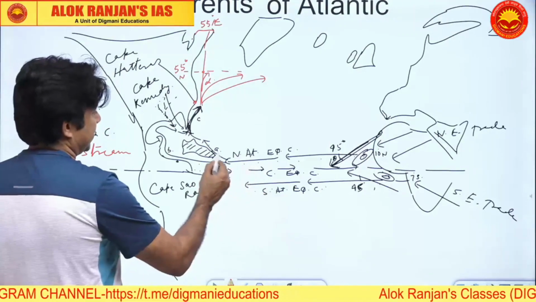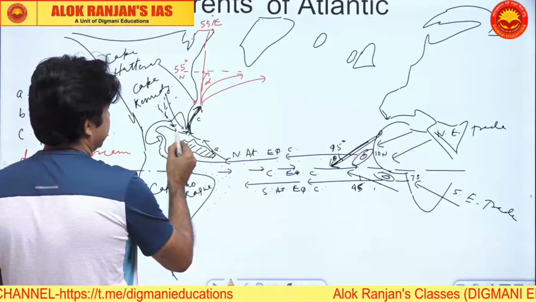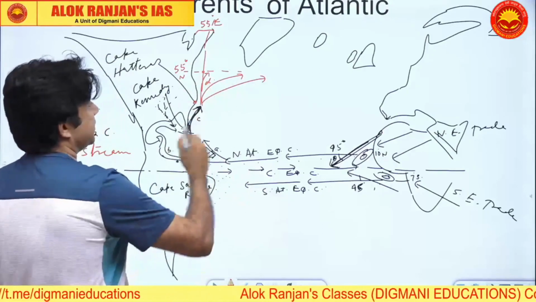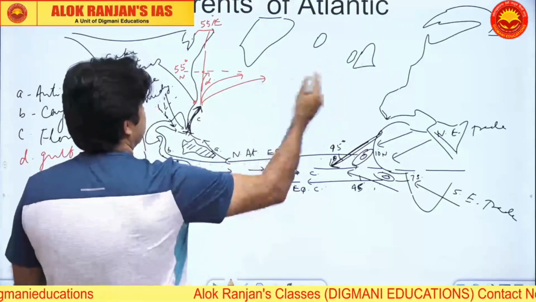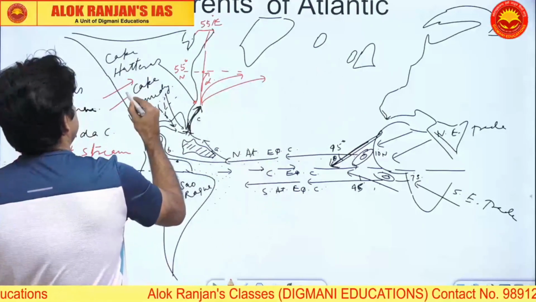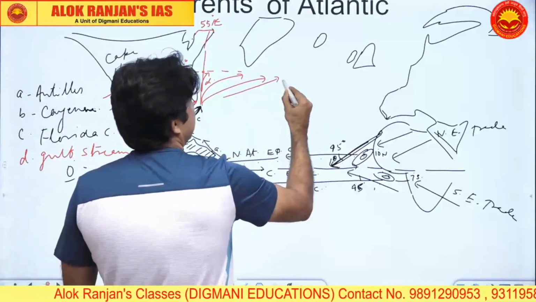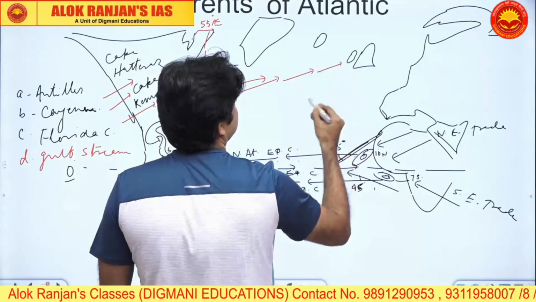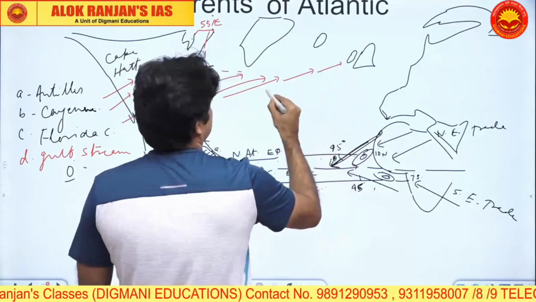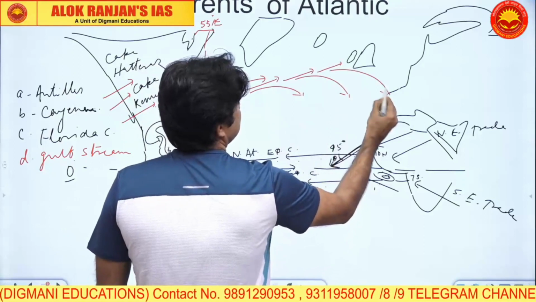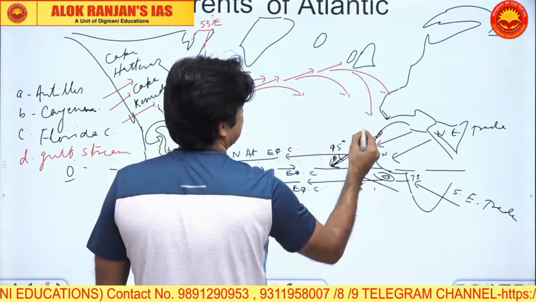So here you have the Antilles, the Cayenne, the Florida, and now the Gulf Stream. And since this region will have the influence of which wind? Westerlies. Here you have the westerlies. The westerlies are driving these currents towards the UK, and this is how it will be deviated.